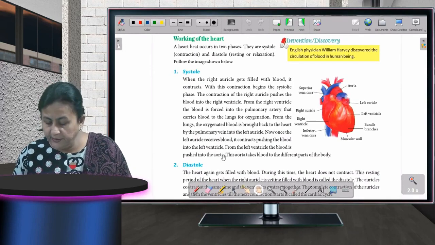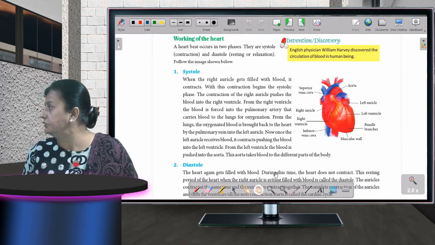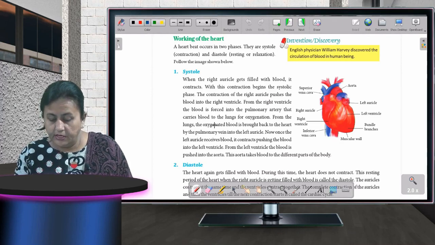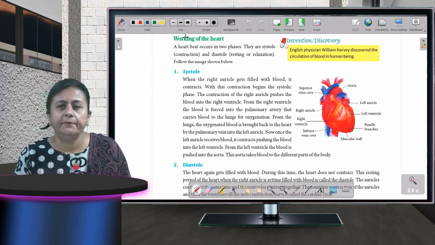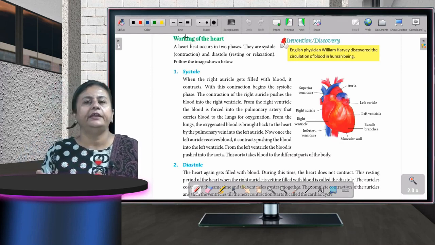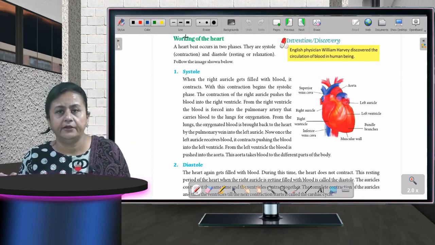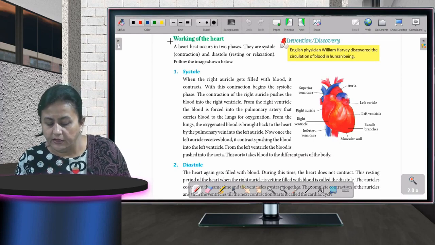Now very important, children. Can you all see on your screens also? Fine. Then working of the heart. It is very important. You should understand it very nicely. I'll go very slow so that the things are very clear to you. Working of a heart.